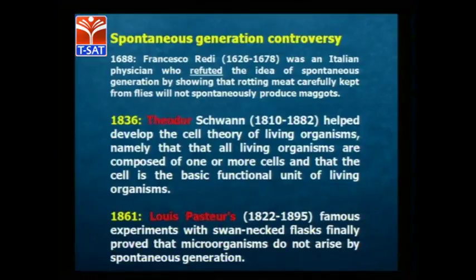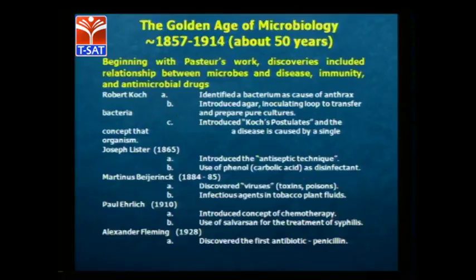These are examples of how to analyze microorganisms. In 1861, Louis Pasteur developed experiments with the swan-necked flask on whether microorganisms are spontaneously generated. This is about 50 years of the golden age of microbiology.